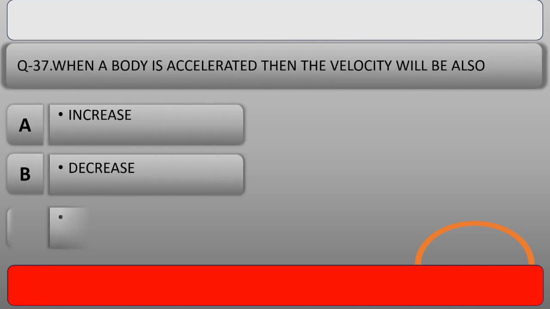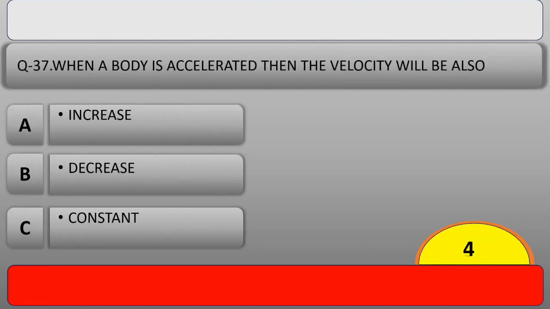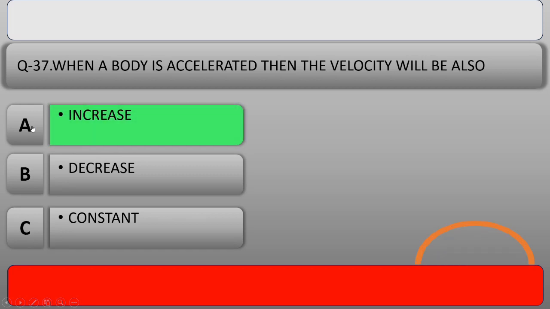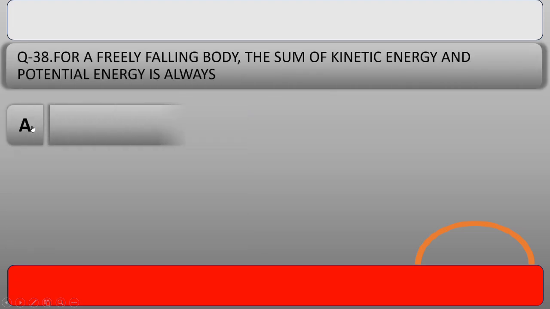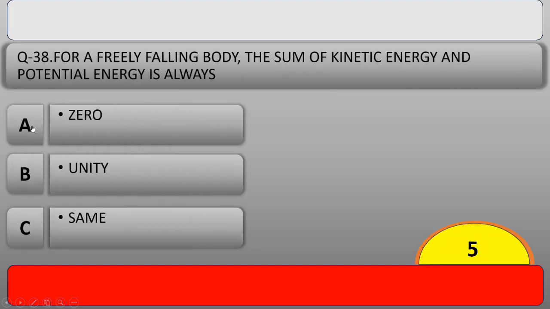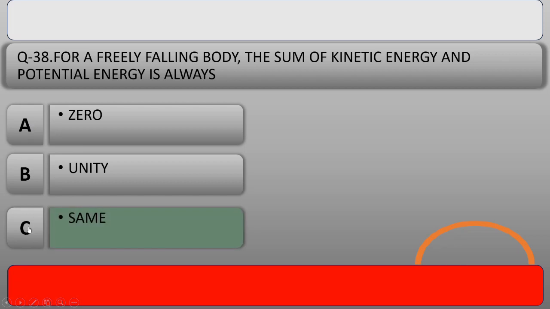When a body is accelerated, then the velocity will also. The right answer is option A, increases. Our next question is, for a freely falling body, the sum of kinetic energy and potential energy is always. And the right answer is option C, same. This law is also known as conservation of energy.